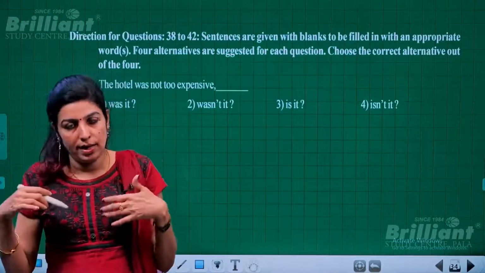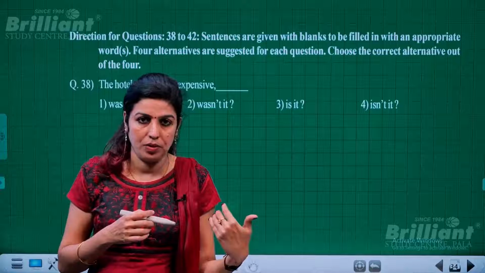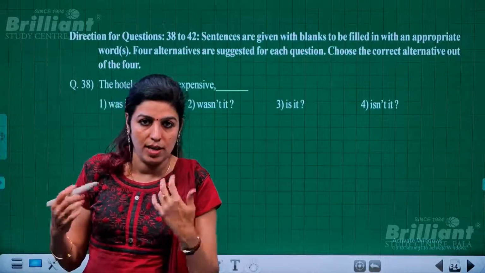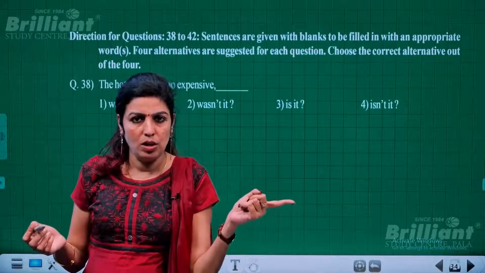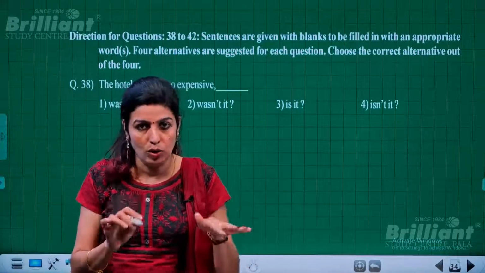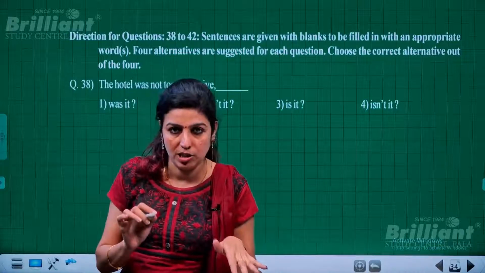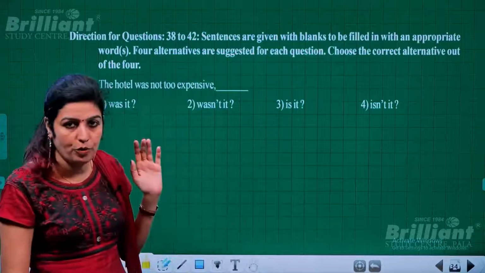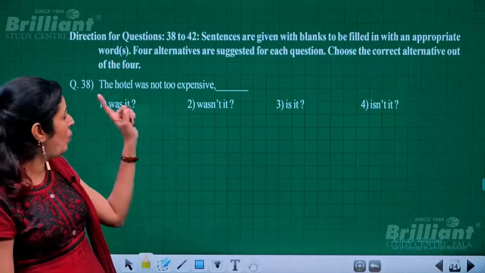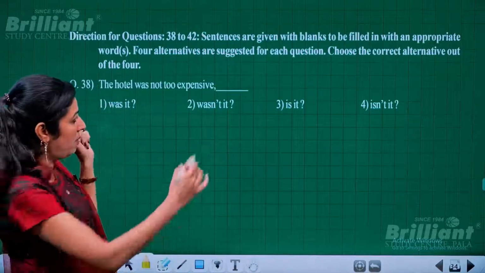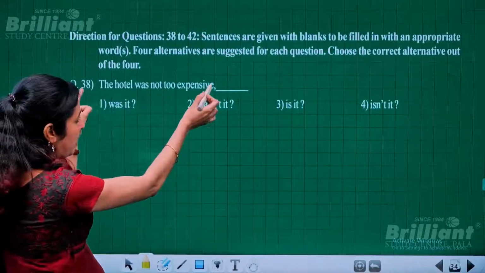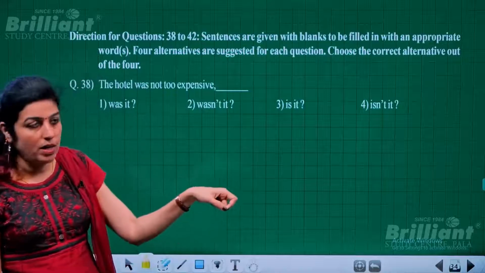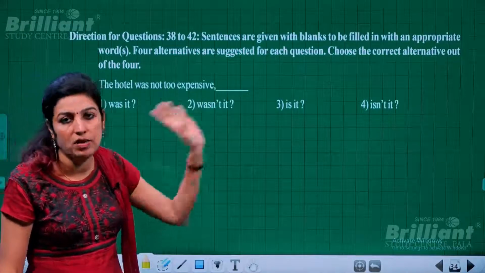That means I know that you were absent yesterday, but I just want to confirm it with you, and that's why I asked, you were absent yesterday, weren't you? That means I don't expect an answer from you. So just a kind of confirmation is extracted by adding a question tag. And always remember, if the first part of the sentence is negative, the tag will be positive. And if it is positive, the tag will be negative.